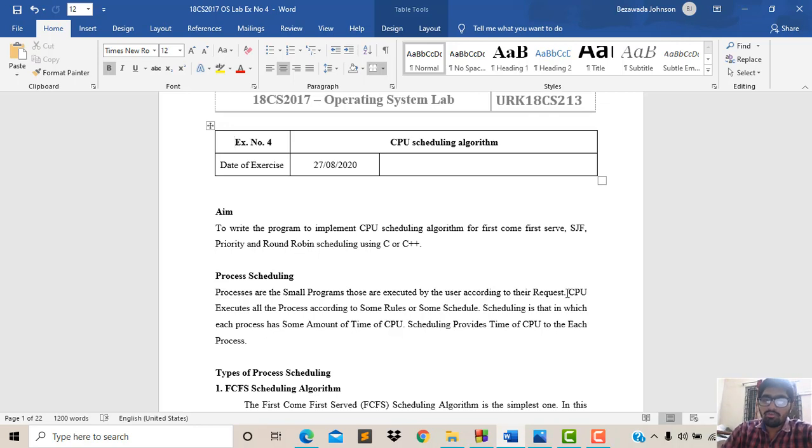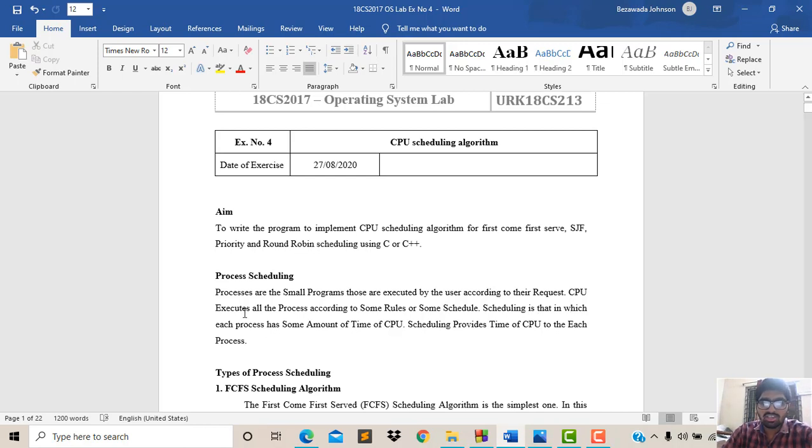ascending order. Now when I assign an ascending order to the process, the CPU will assign some rules and schedules. According to that, the CPU will give the output. When the user has performed some programs, the CPU will choose the algorithm which suits, a better algorithm and better solution for the user.